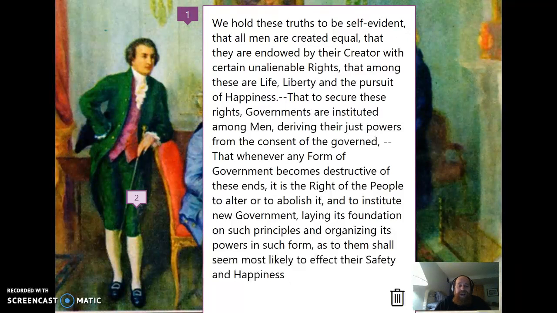This is not the preamble of the U.S. Constitution, but it is the opening paragraphs of Thomas Jefferson's Declaration of Independence. As you can see in here, there are a lot of words that may be unfamiliar to you. Unalienable, endowed, self-evident, governments, the phrase consent of the governed.